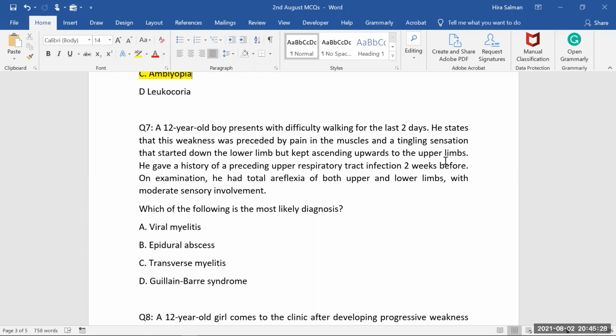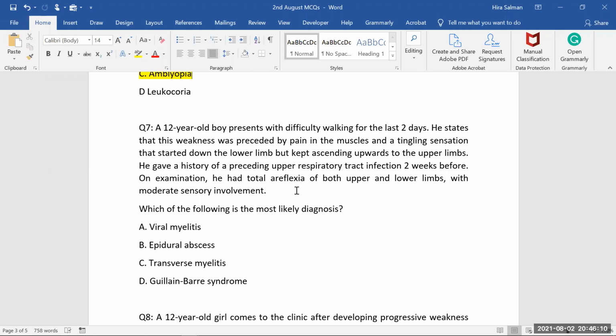Respiratory involvement is there. On examination, he had total areflexia. So deep tendon reflexes are lost. The patient has no reflexes in both arms and lower limbs, with moderate sensory involvement. So it's a very clear presentation where the boy is giving you a history of ascending motor involvement, like the lower limb muscles are affected first and then the upper limb muscles. The boy is showing a history of respiratory involvement and areflexia. You can check the reflexes: biceps reflex, triceps reflex, quadriceps reflex, all the reflexes are lost.